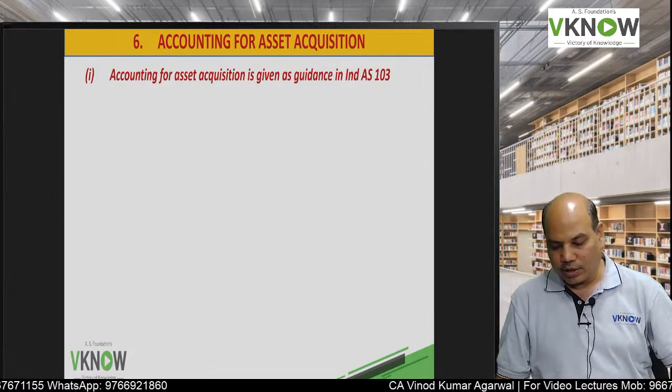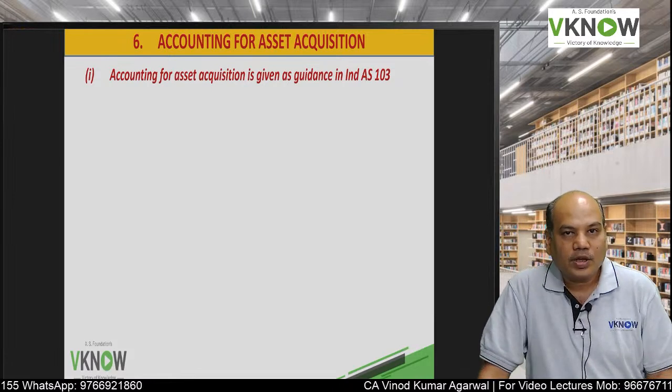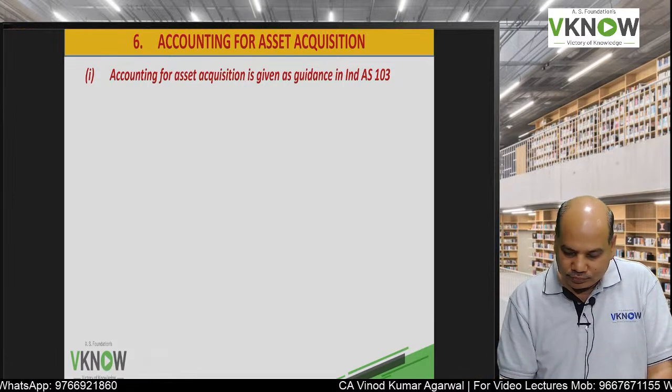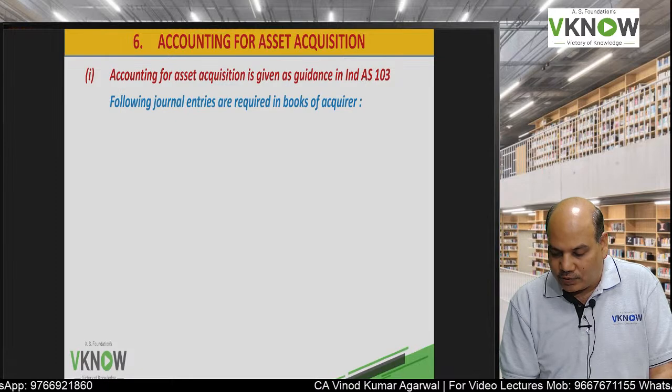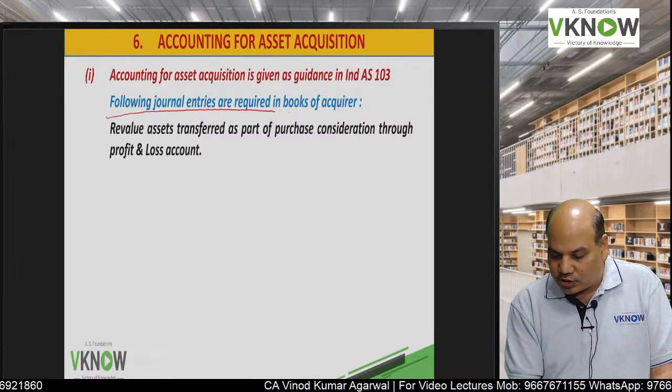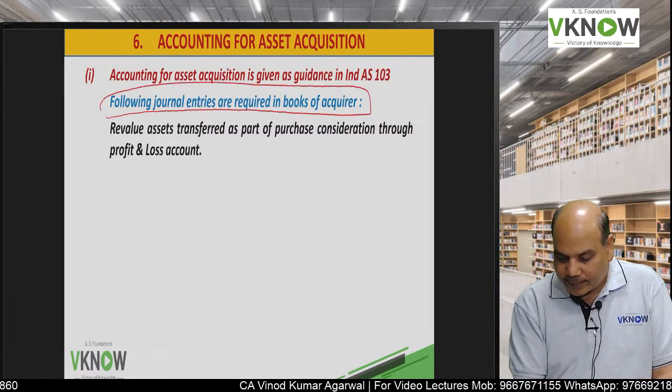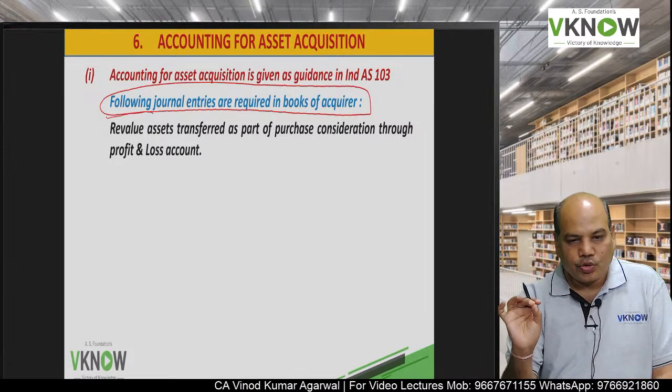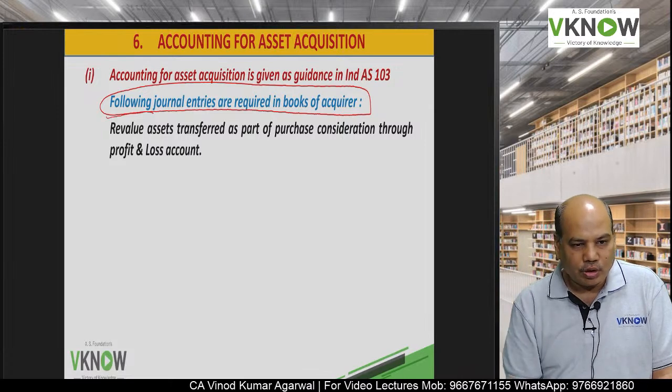So let us come back to accounting for asset acquisition. Some guidance is given in Ind AS 103. So we'll pass the following journal entry. They can ask you a question on asset acquisition also.